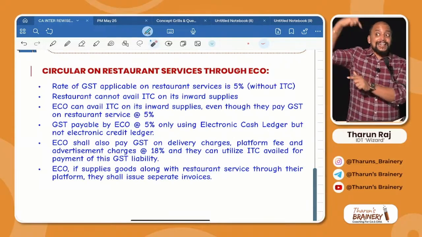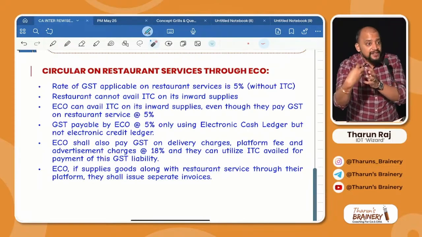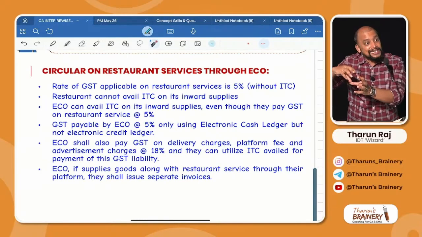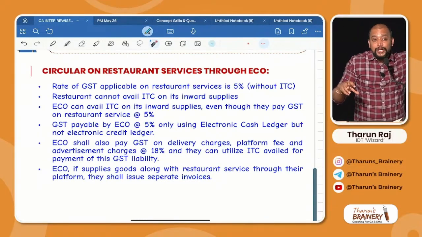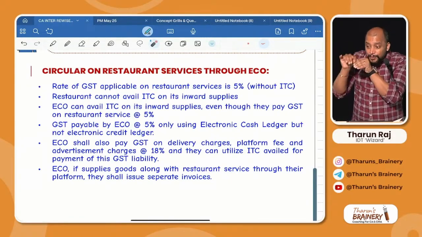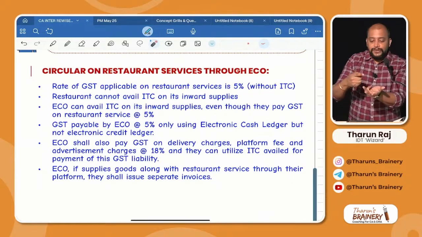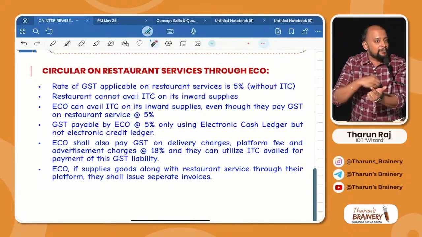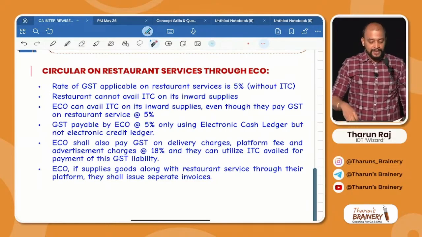Can Zomato take ITC on their inward supplies? Zomato will have some inward supplies, app services and other services they are receiving. On that, can they take ITC? Yes. The restriction is only for the restaurant. Even though the e-commerce operator pays 5%, the e-commerce operator will purchase some things for their business. What services will they receive? They will receive marketing services, advertising services, and technology services for developing the app. On all these things, can they take ITC? Yes. See the third point.